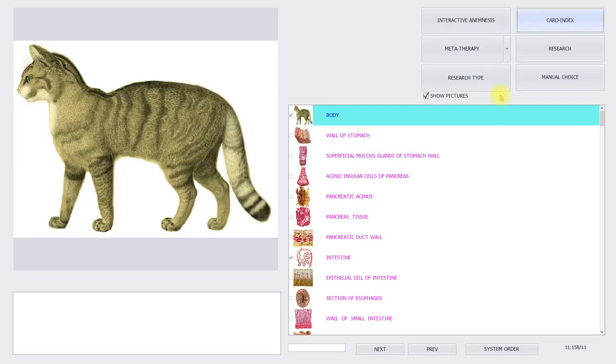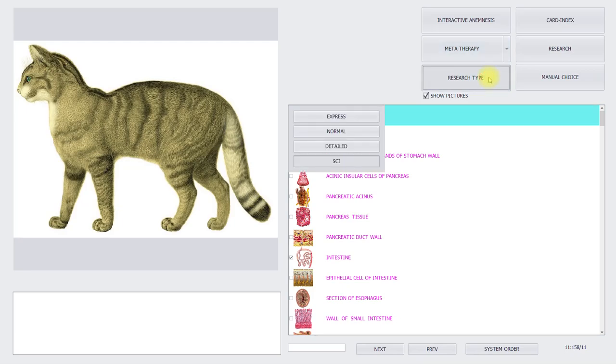Here the research, you see interactive analysis, so you can add some info. Metatherapy, 1 out of 5 times. This metatherapy is not for one item but for all the items selected.